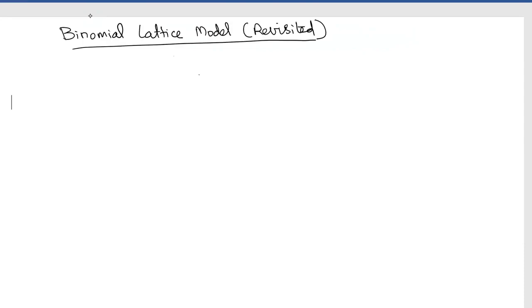done with the binomial lattice model when we use the idea of log normal distribution. Let us take one partition from 0 to delta t, and at 0 we are given the stock price is S naught, and at delta t we either have S naught U or S naught D, right?